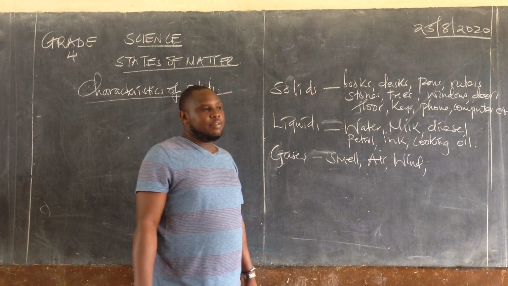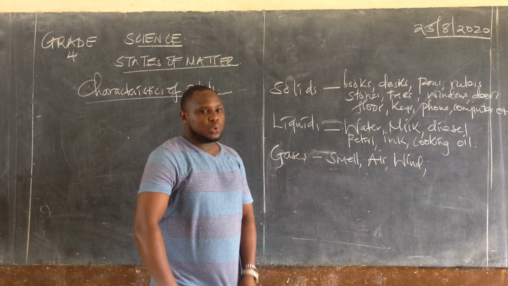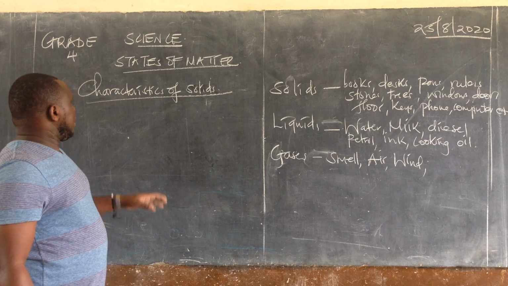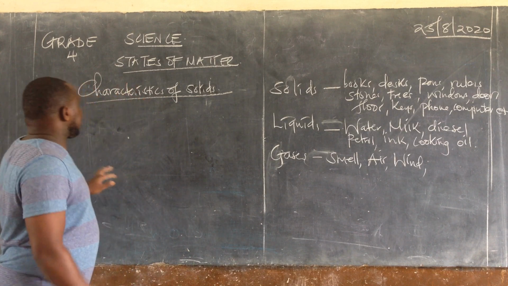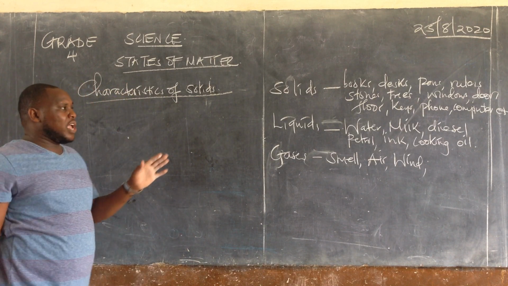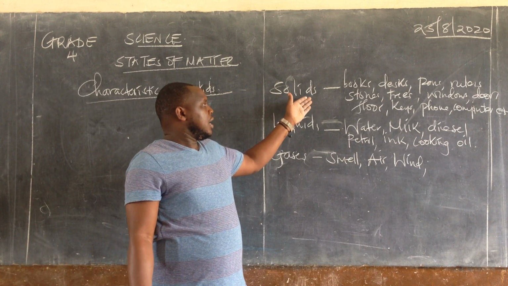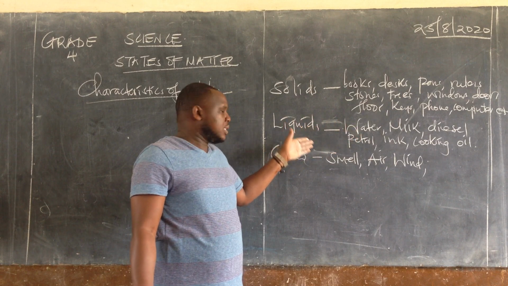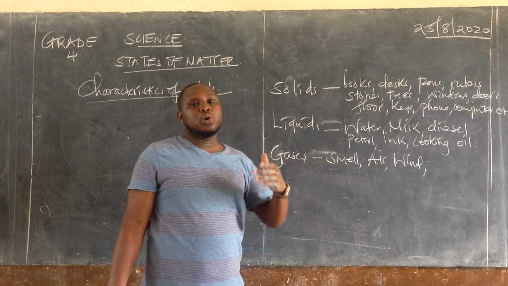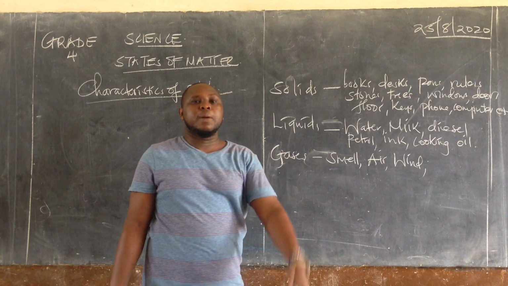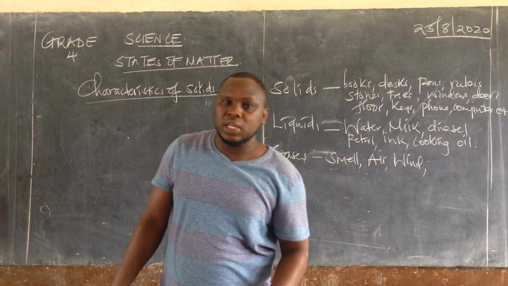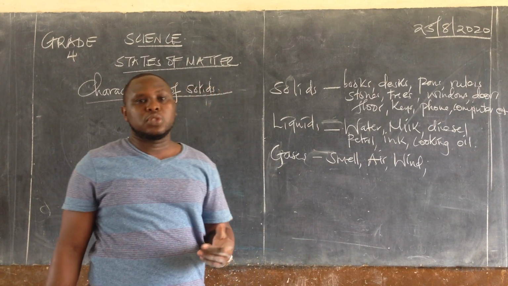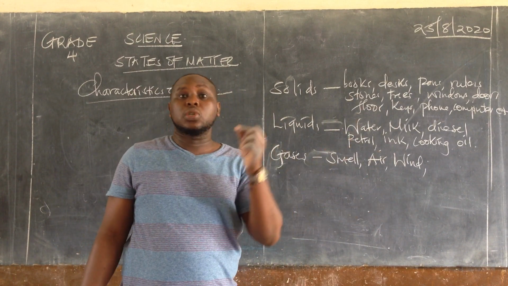And I gave you some work. Very few brought the work, so I need to see that work before tomorrow. In our next lesson, learners, you're going to realize that these items are found as solids, these as liquids, and these as gases because of their characteristics, the way they appear, the way they behave. So in our next lesson, I want us to look at the characteristics of solids. How do solids behave? So that you can say, this is a solid, it's not a liquid, it's not a gas.